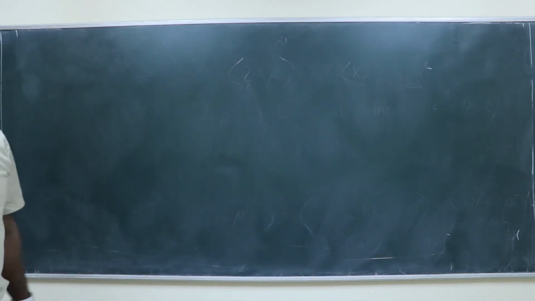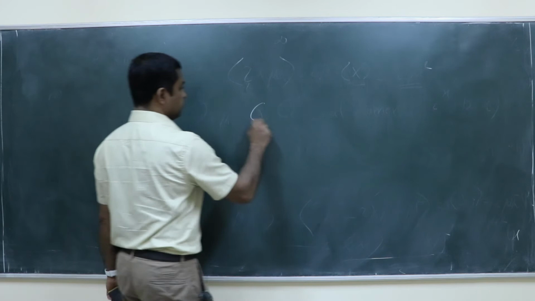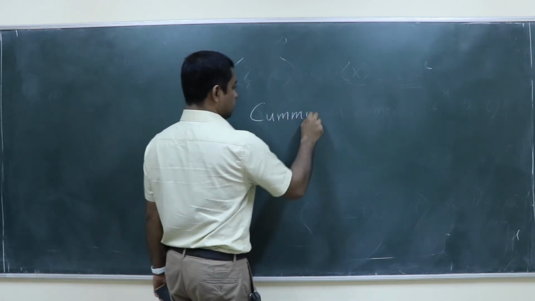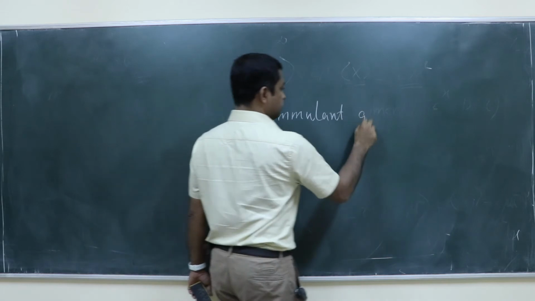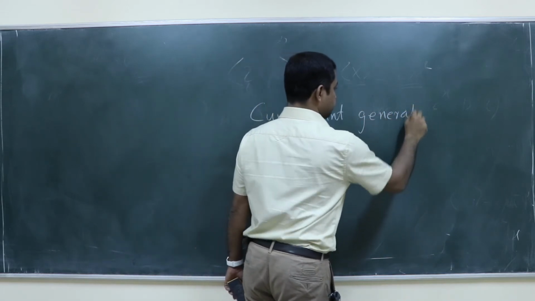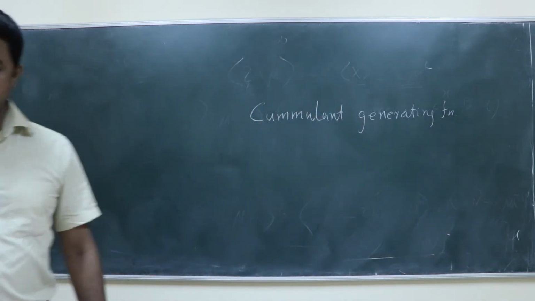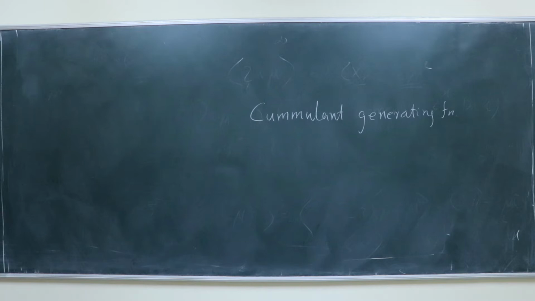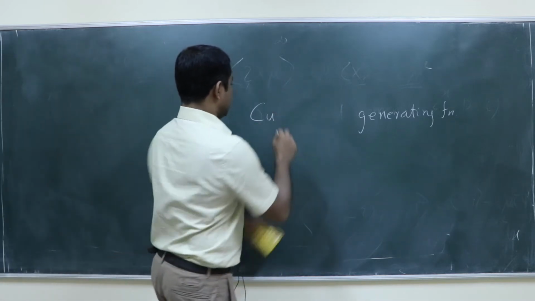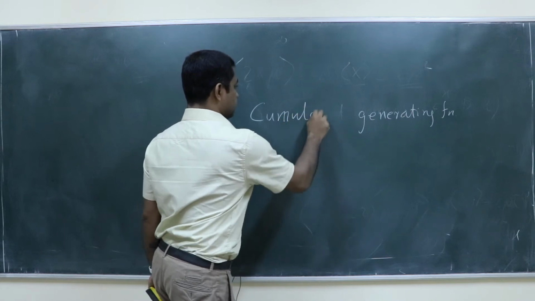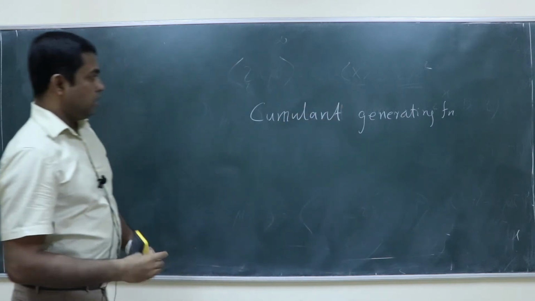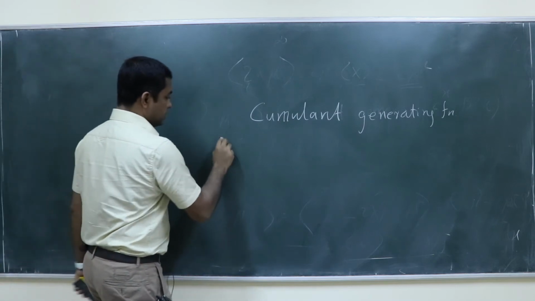So now let us look at the cumulant generating function. So you know this m of u.